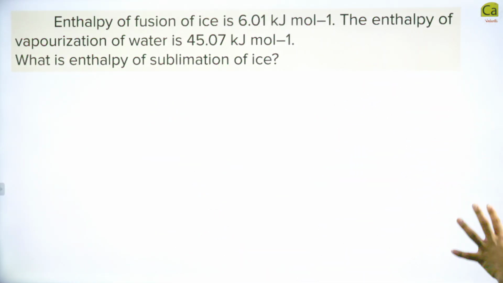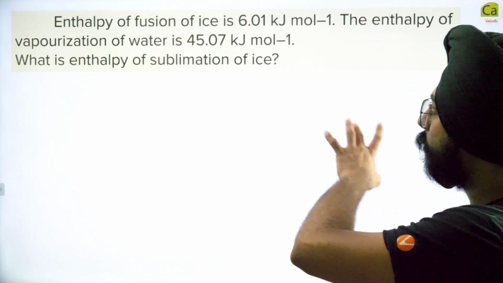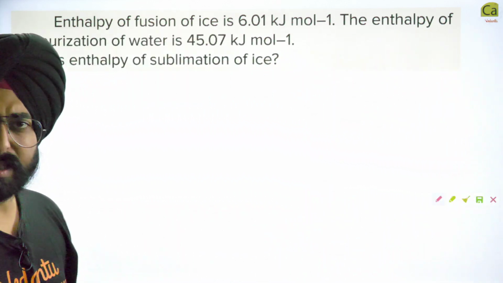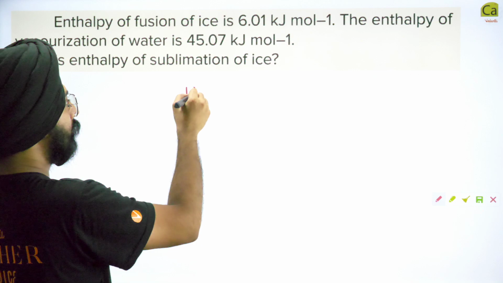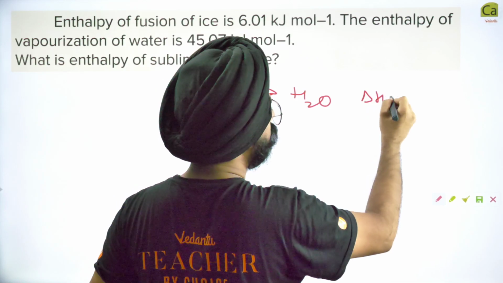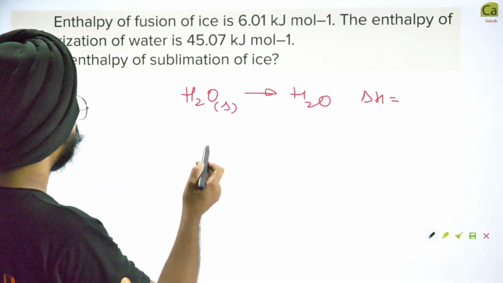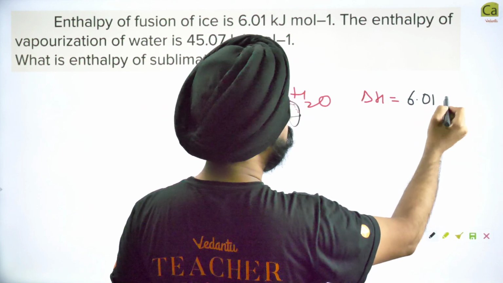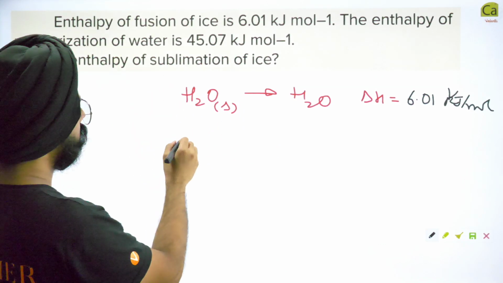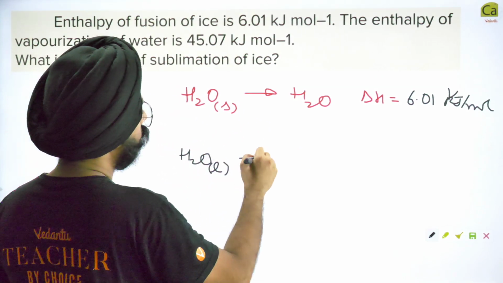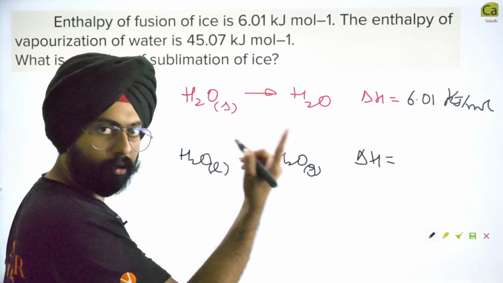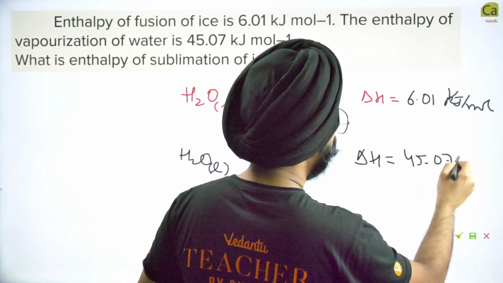Enthalpy of fusion of ice is 6.01 kilojoules per mole. The enthalpy of vaporization of water is 45.07 kilojoules per mole. What's the enthalpy of sublimation of ice? Simple question. What has been given to you is, if solid gets converted to liquid, delta H is equal to 6.01 kilojoules per mole. Then the next is H2O going from liquid to H2O gaseous. This has been given as 45.07 kilojoules per mole.